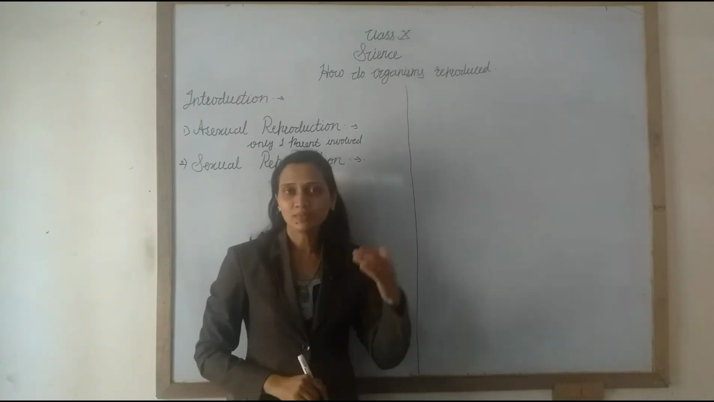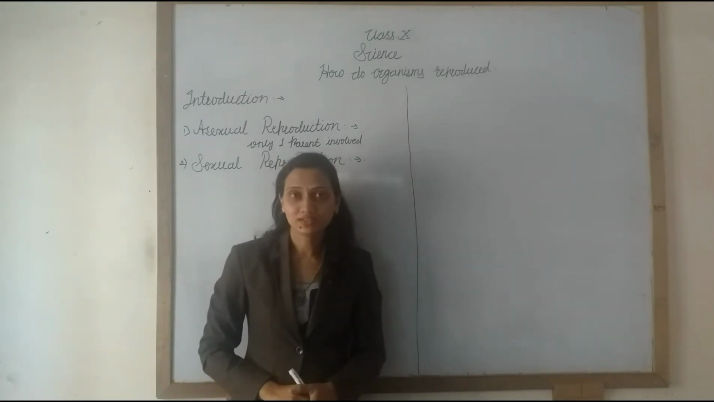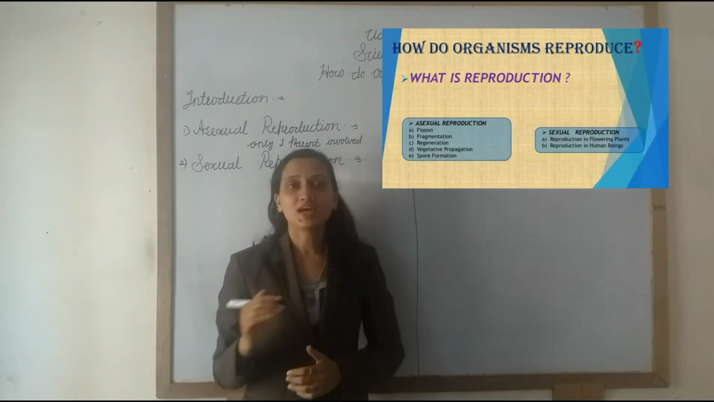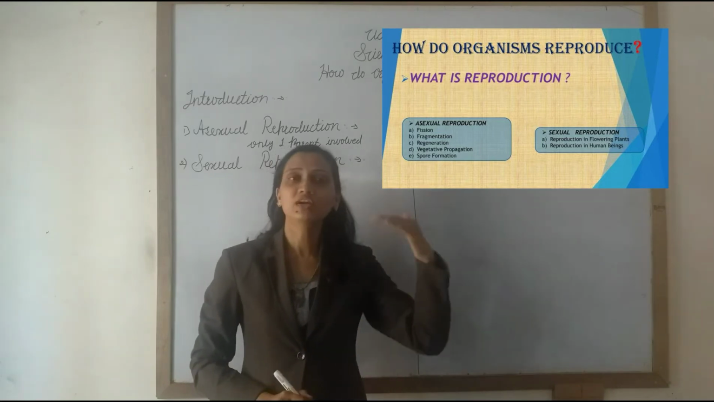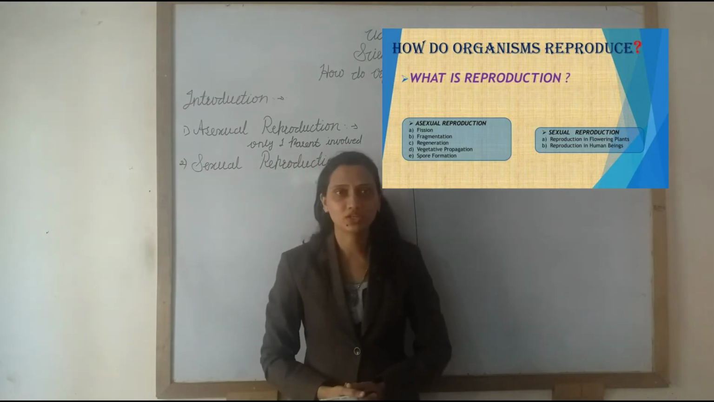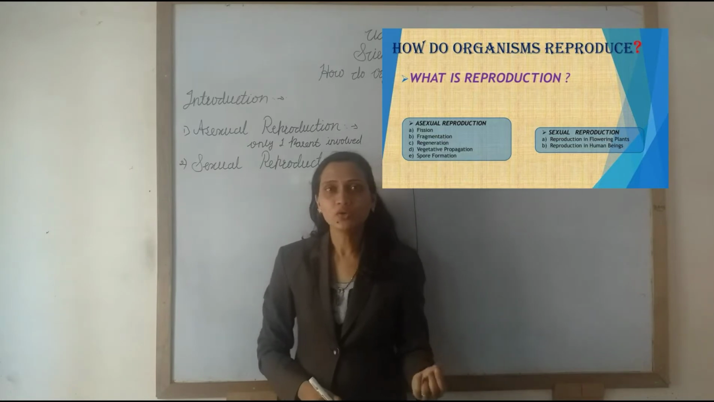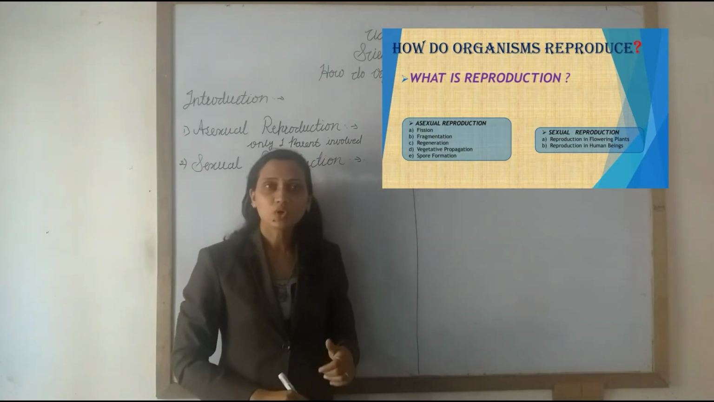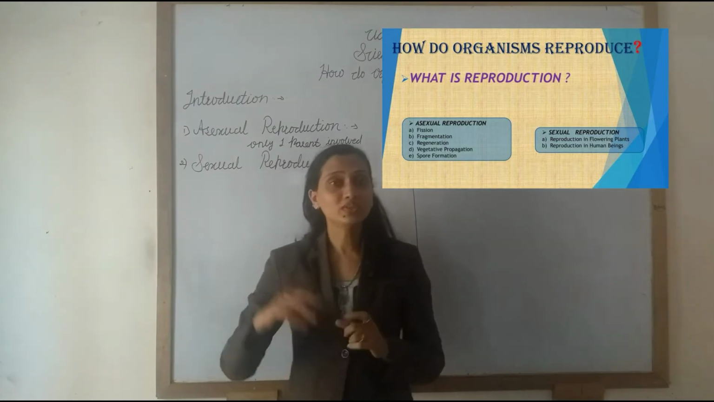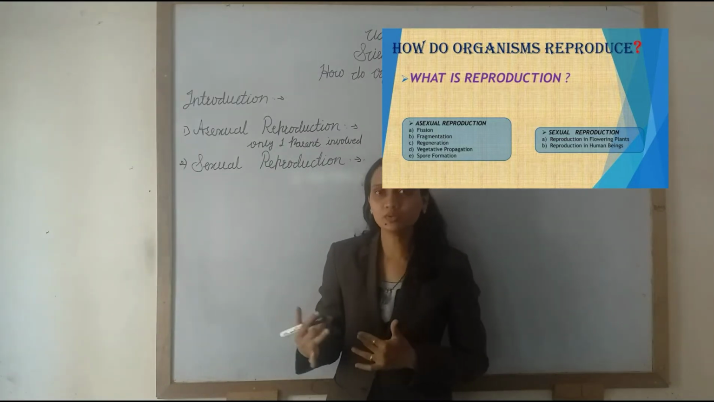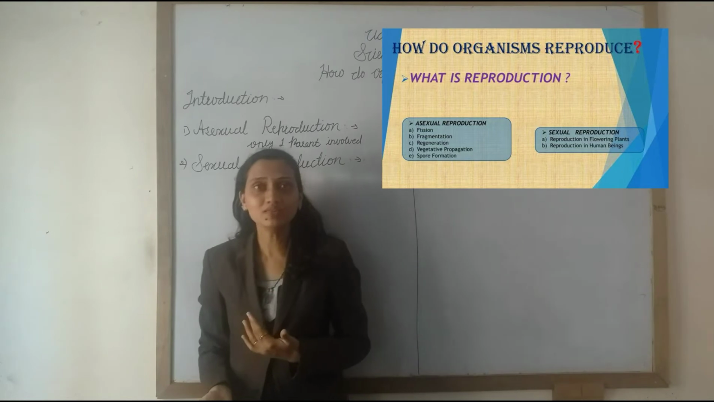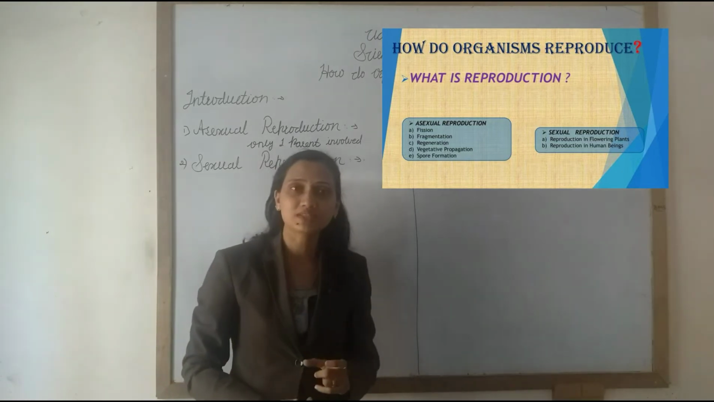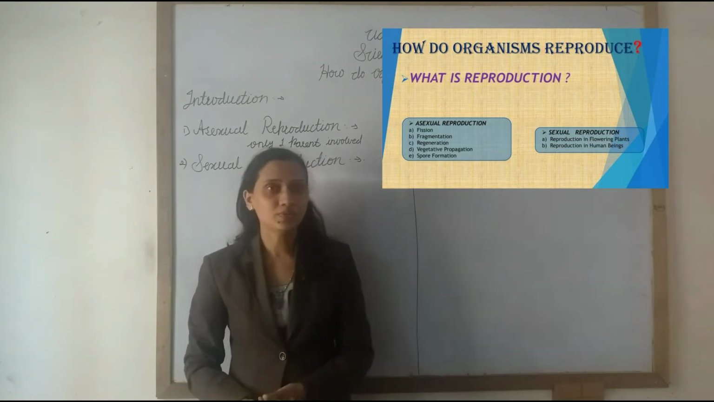Did you remember what we learned in the last period? Yes, in the last period we learned about the different types of asexual reproduction. Before starting the new point, we will shortly recapitulate the previous point. First we learned about reproduction. Reproduction means to reproduce another living thing like themselves of the same species. It is called reproduction.